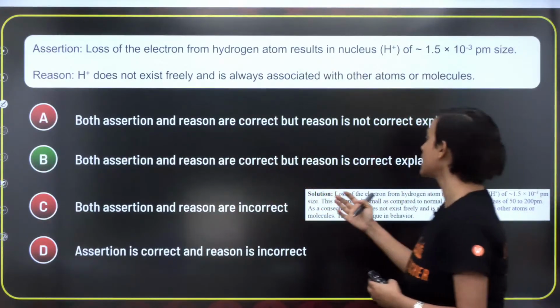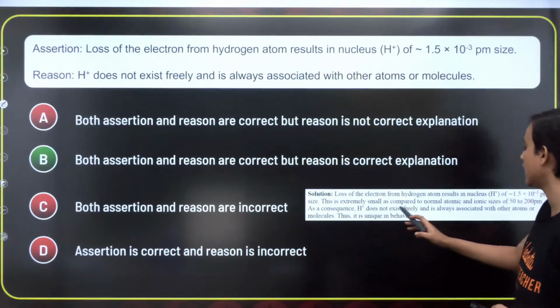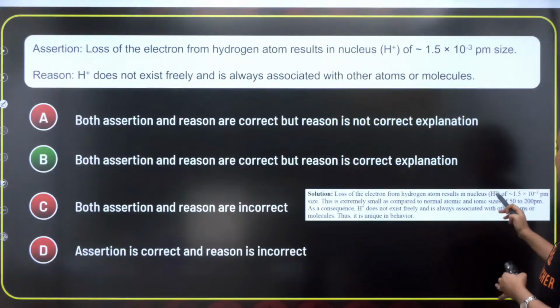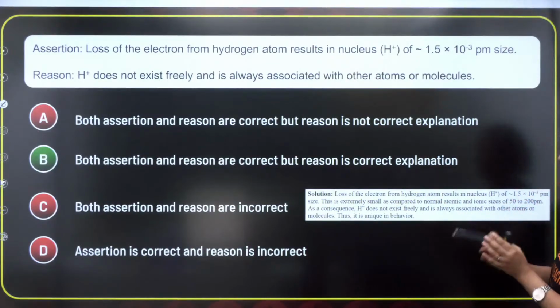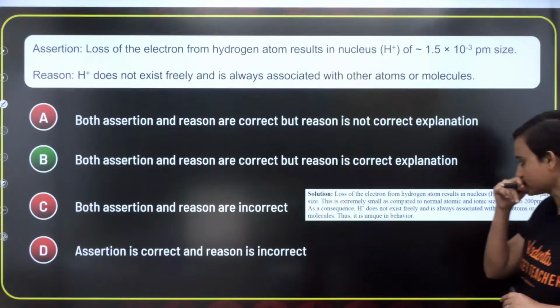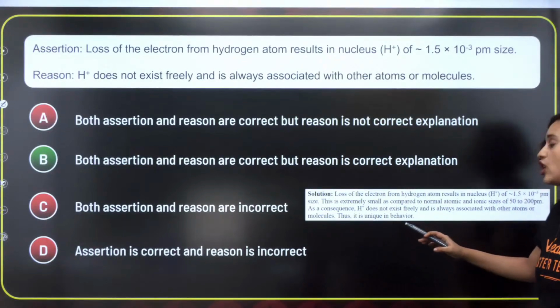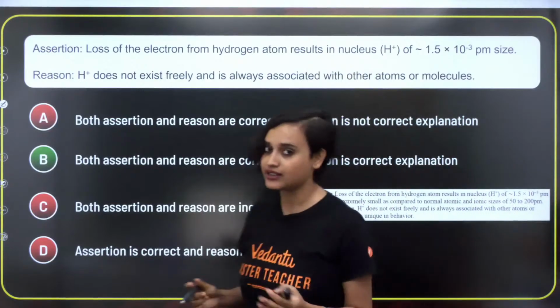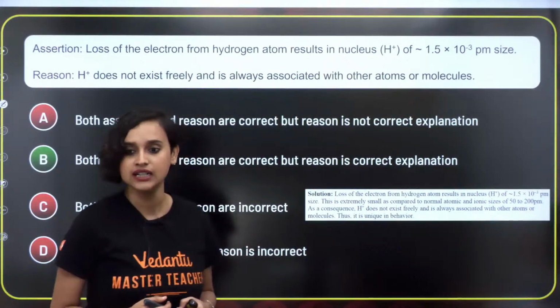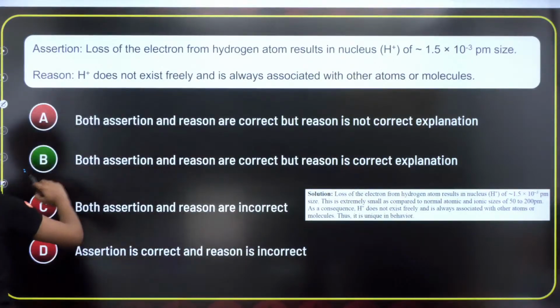Both assertion and reason are correct, but the reason is the correct explanation. This is also from NCERT, by the way. Loss of the electron from a hydrogen atom results in the nucleus, H plus. Yes, and this is extremely small as compared to normal atomic and ionic sizes of 50 to 200 picometer. As a consequence, H plus does not exist freely. It cannot exist freely, and that is why it is always associated with other atoms or molecules. This is a very unique behavior of hydrogen. So yes, this is the correct answer.